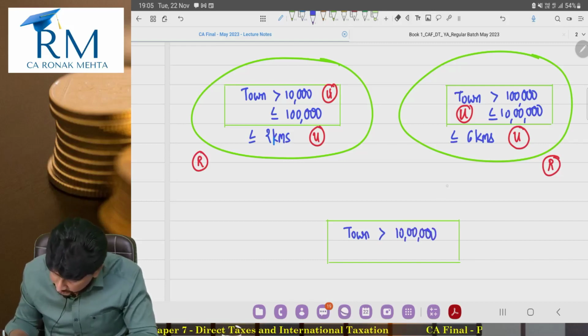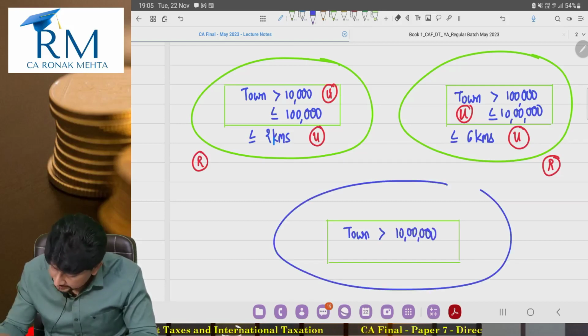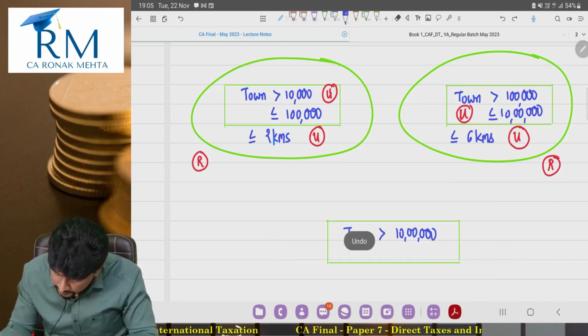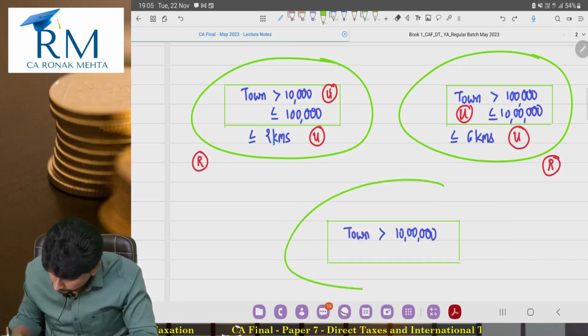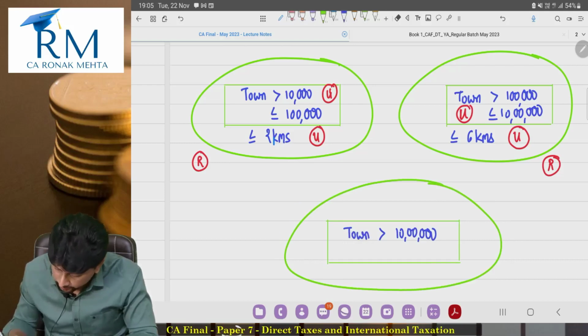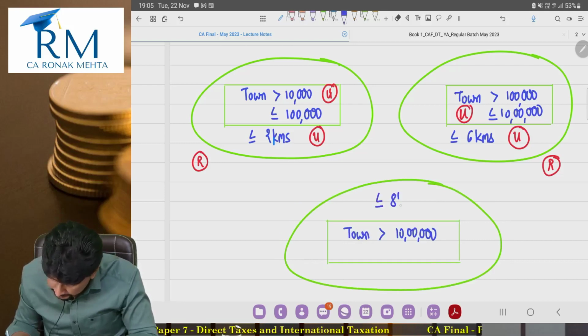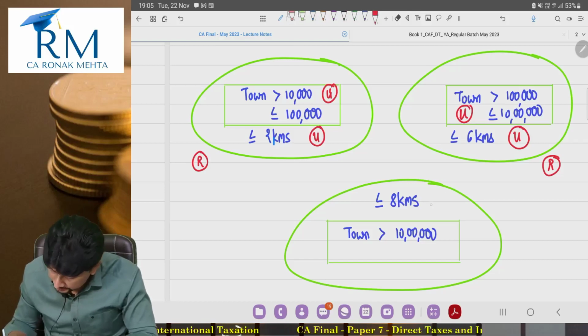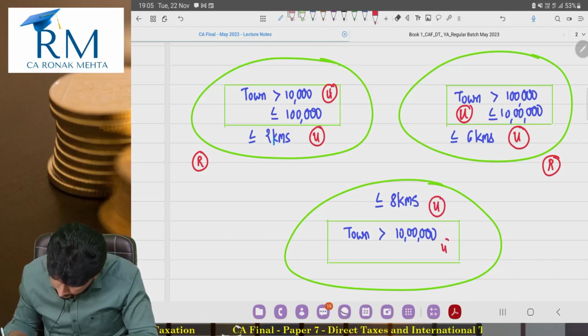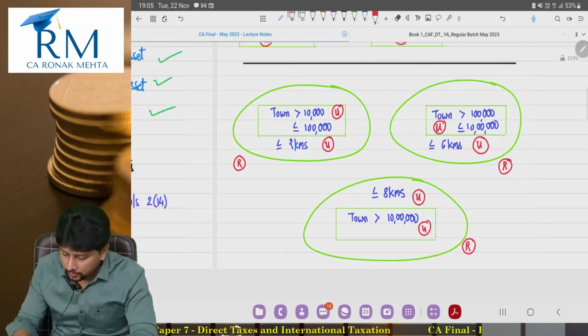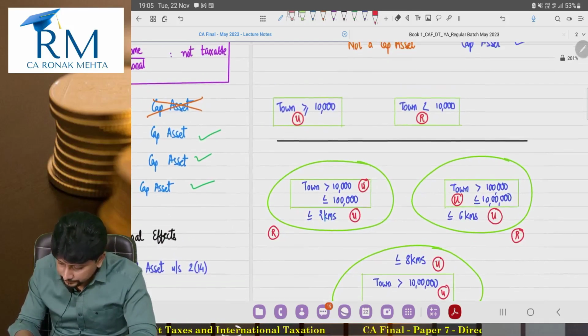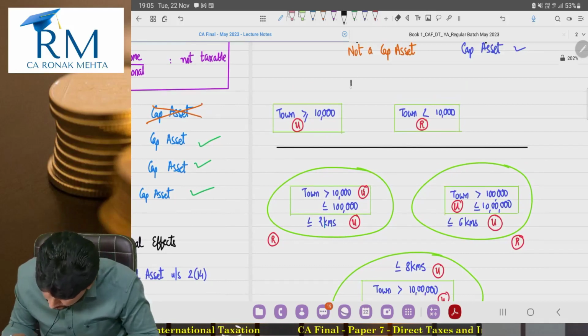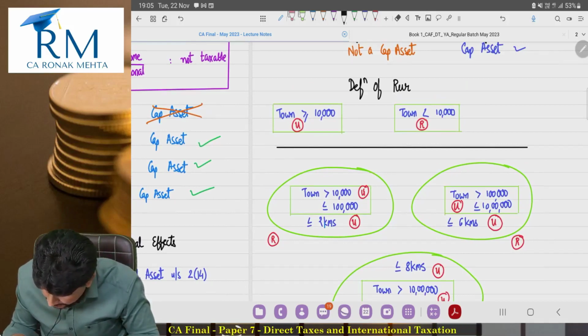So quite naturally, it is for sure urban area, and from the limits of this place up to 8 kilometers is treated as urban area, beyond it is treated as rural area. Now this is the definition of rural area and urban area.